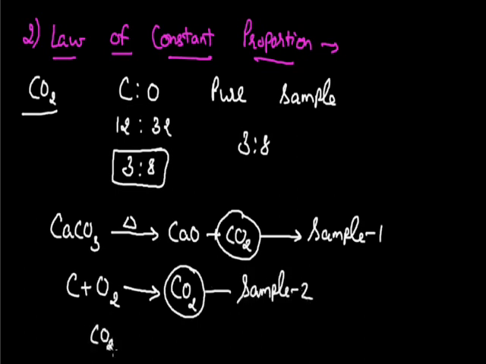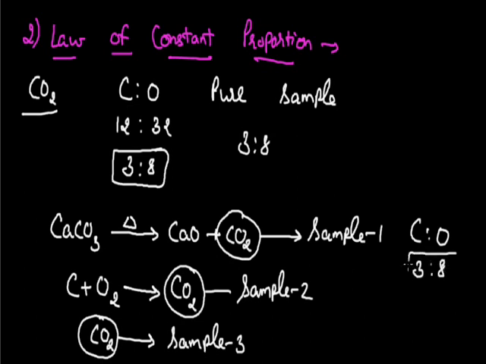The third sample of carbon dioxide can be collected from the environment. Since the environment contains 0.03% carbon dioxide, this pure carbon dioxide will work as sample 3. When Proust found the ratio of carbon and oxygen for these three pure samples, he found that the ratio is always 3:8.